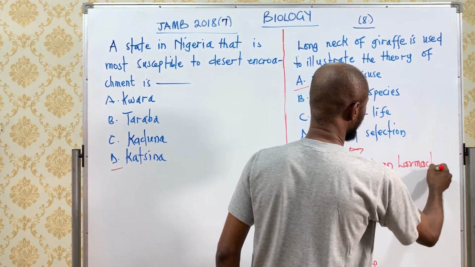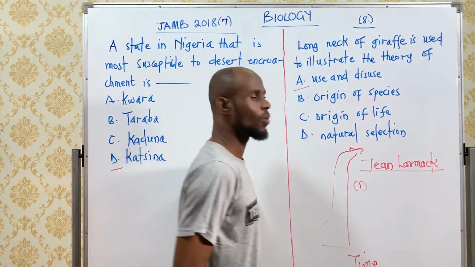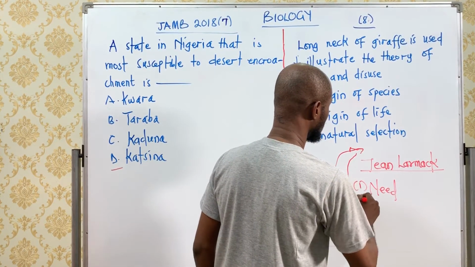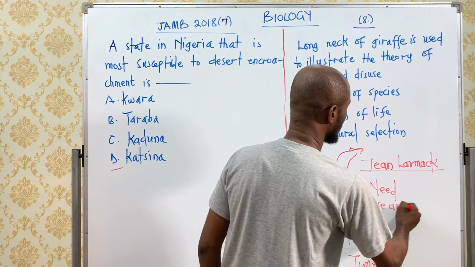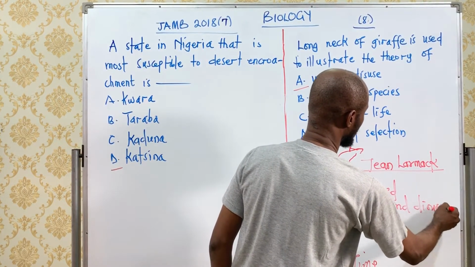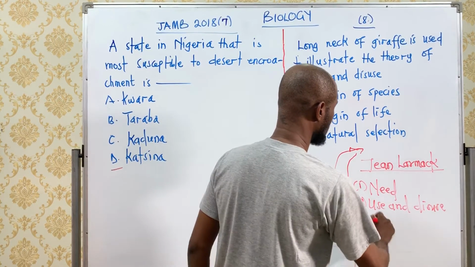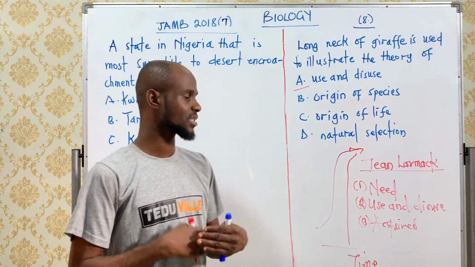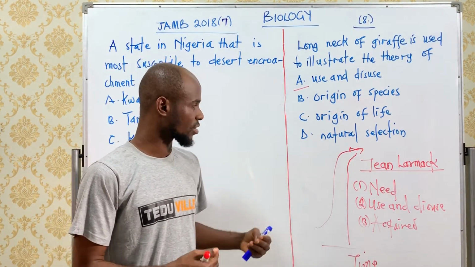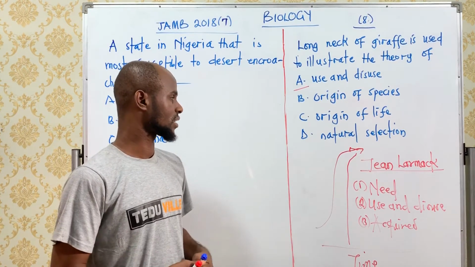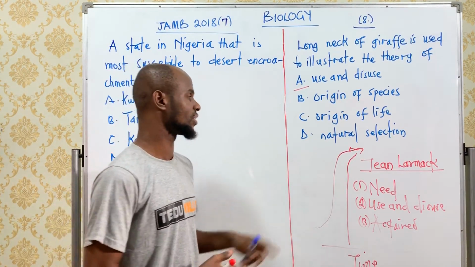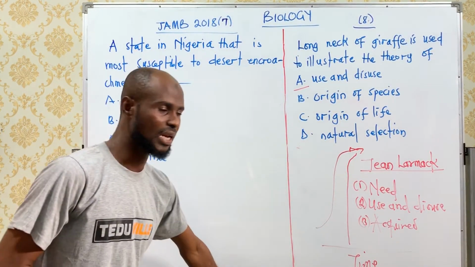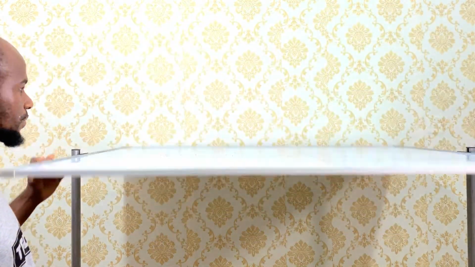Jean Lamarck propounded 3 theories of evolution. Number 1 is the theory of need. Number 2 is the theory of use and disuse. Number 3 is the theory of acquired inheritance. While Charles Darwin was the second father of evolution, who propounded the theory of natural selection. So the answer here is use and disuse. And let's go to question number 9.